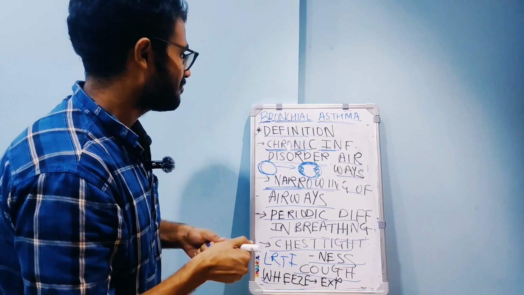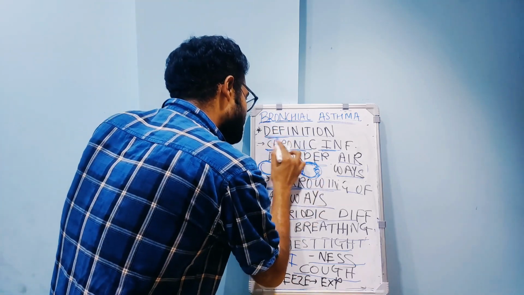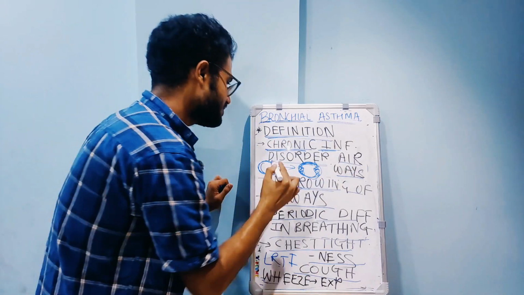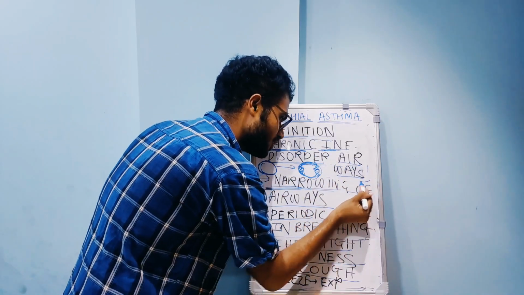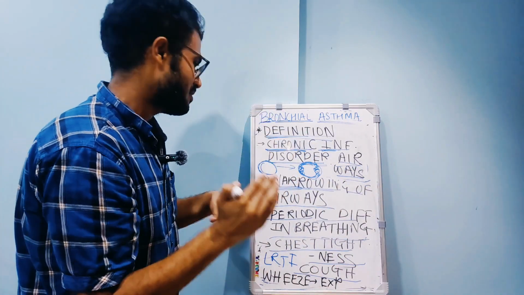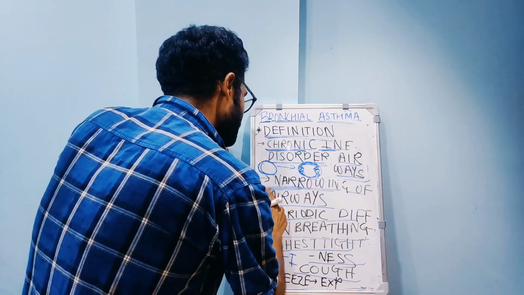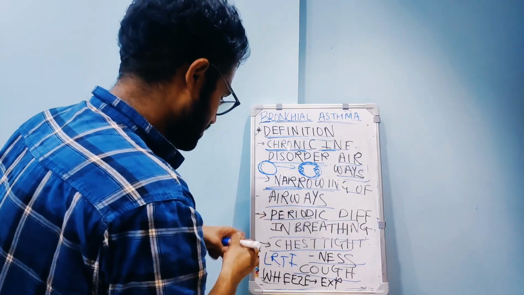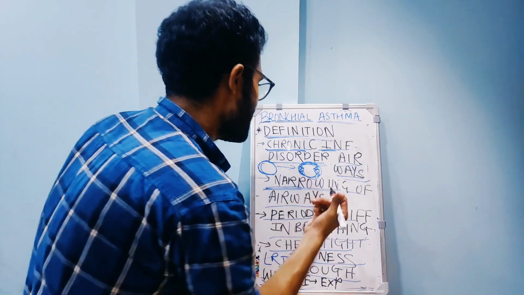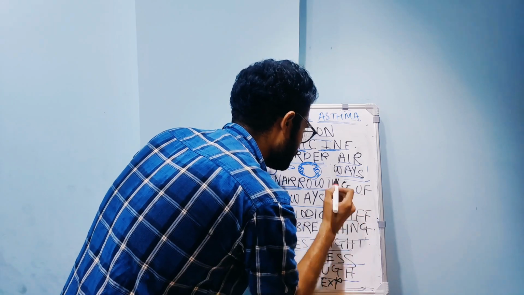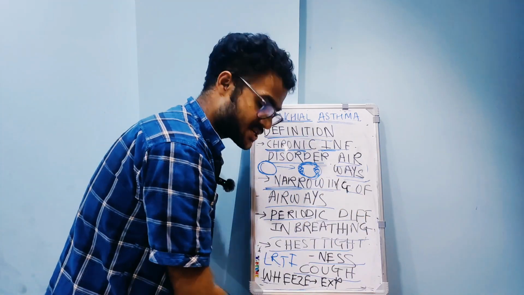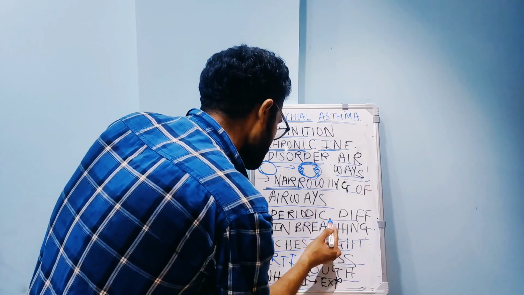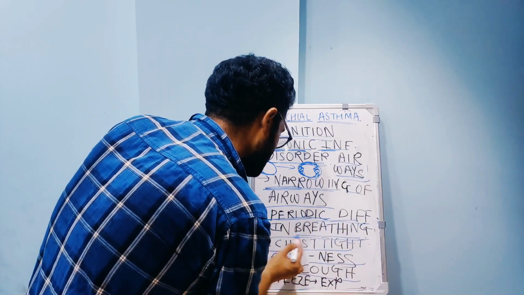So first I will start with the definition. I would start with the definition. See, it is a chronic inflammatory disorder of the airways, which leads to narrowing of the airways, and it renders the patient periodic difficulty in breathing.